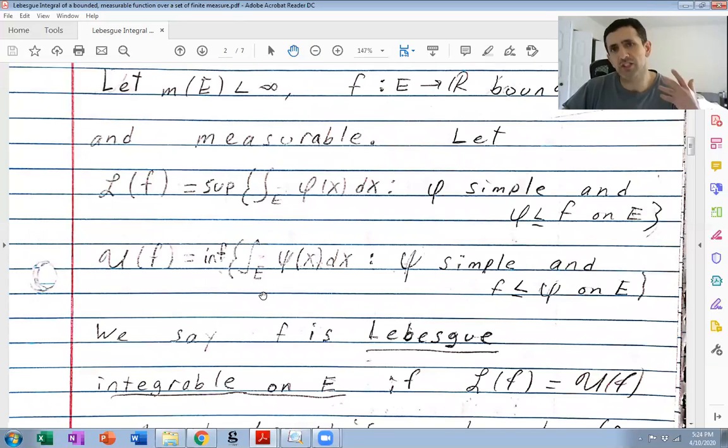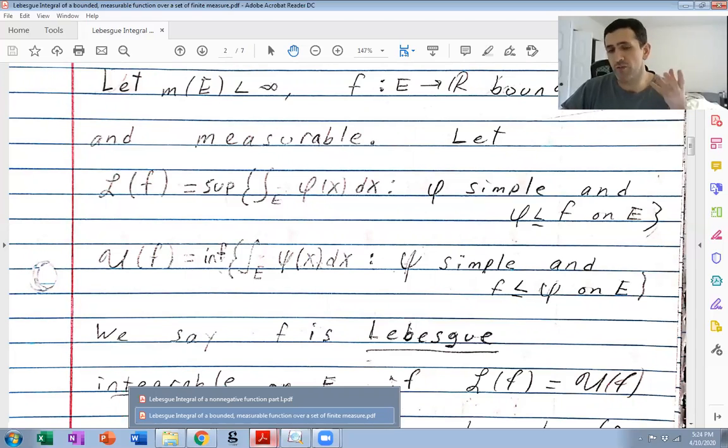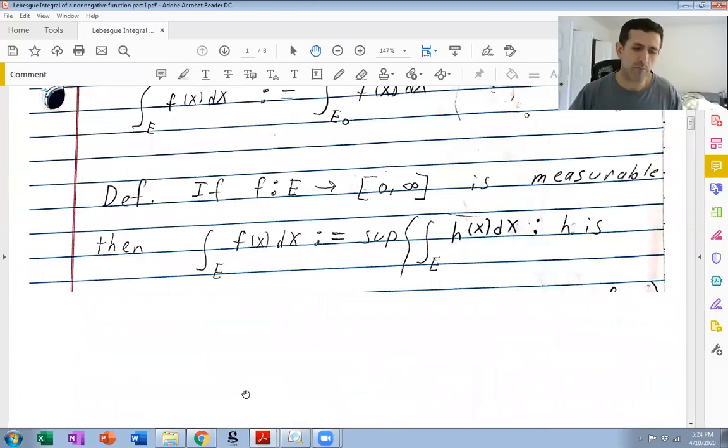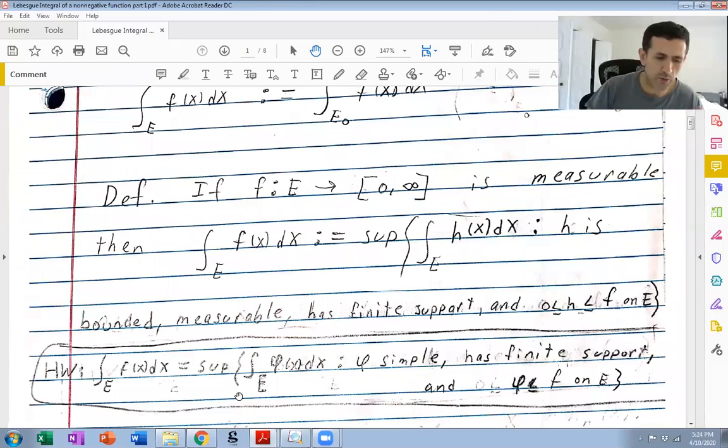So this is really an extension of the work we've done, of definitions we've dealt with before. And of course, I'm implicitly assuming, as we proved, that a bounded function that's measurable on a set of finite measure is Lebesgue integrable.